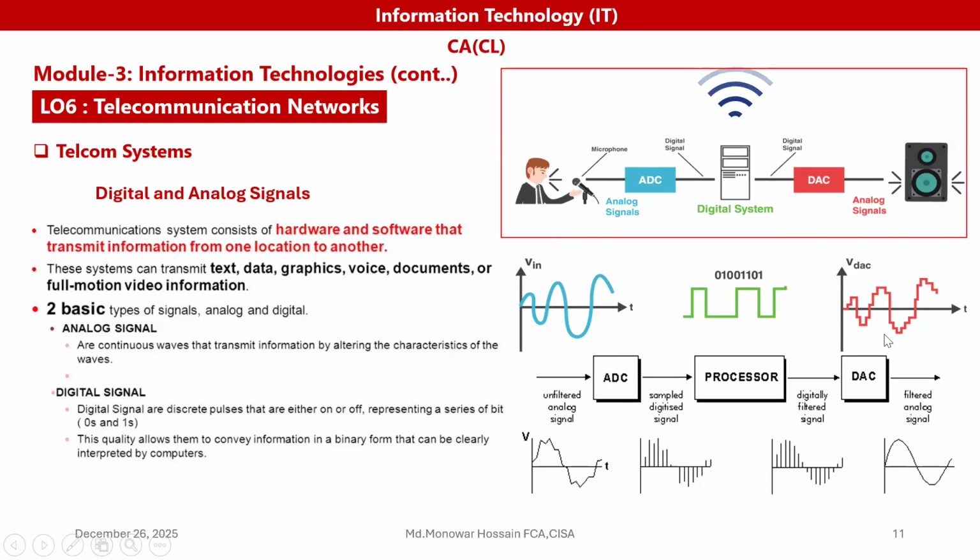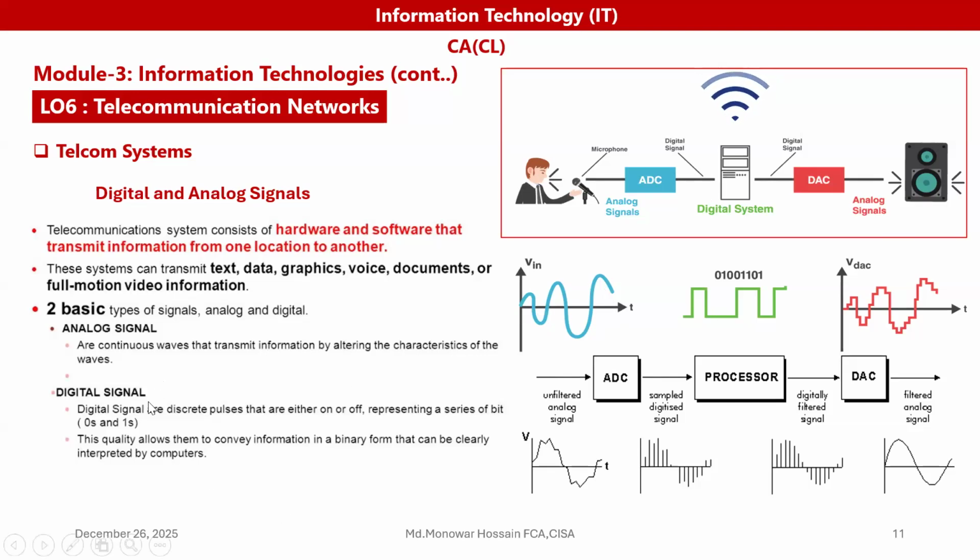So here this system can transmit text, data, graphics, voice, document, or full motion video information. And we know there are two types of signal we have, basically analog signal and digital signal. Also, we know the analog signals are continuous waves. Look here, this is the analog signal that transmits information by altering the characteristics of the wave.